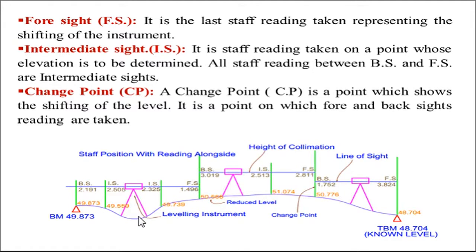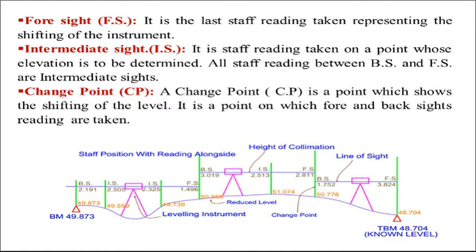Next, from this point we have shifted the instrument to a new station, and after leveling we have taken the reading on the same point, called the change point. So, the first reading from the second instrument station is also called the backside reading. Then again intermediate sight, foresight, the instrument is shifted, backside reading is taken, and this is the last reading of this survey. So, it is a foresight reading.